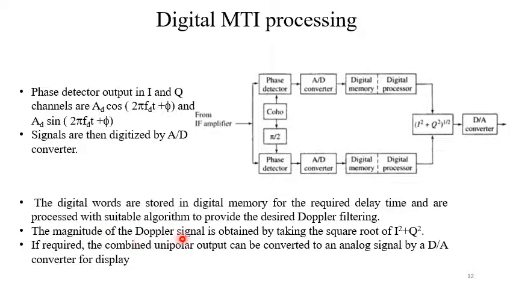The magnitude of the Doppler signal is obtained by taking the square root of I squared plus Q squared. Here we have the I signal, here we have the Q signal. So the Doppler signal will be obtained with I squared plus Q squared and taking the square root of it. If I is 0, Q will take over, and if Q is 0, then I will take over. Otherwise both of them will give us something and we will get a positive result. If required, the combined unipolar output can be converted to an analog signal by a DA converter for display purposes, or you can store these for further processing.